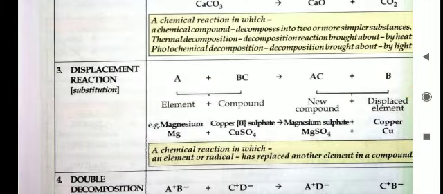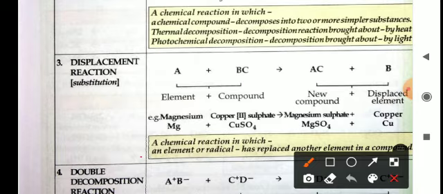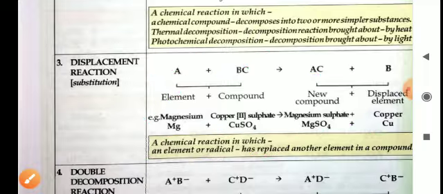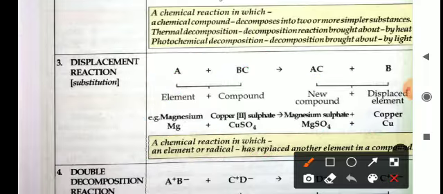The next one is displacement reaction. A displacement reaction is a chemical reaction in which an element or radical is replaced by another element or compound. For example, A reacts with BC, then A will replace B from the compound and form AC plus B. An example is magnesium reacting with copper sulfate: magnesium replaces the copper of copper sulfate and forms magnesium sulfate and copper. So in displacement reaction, one element replaces the other element of the compound.